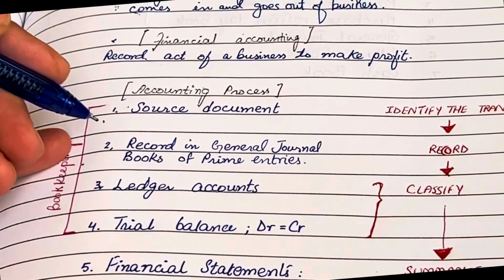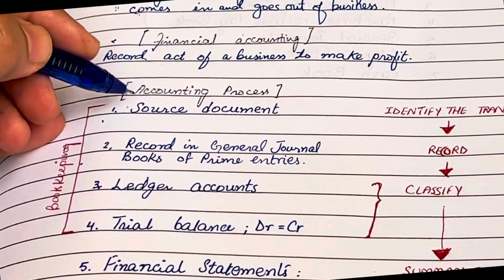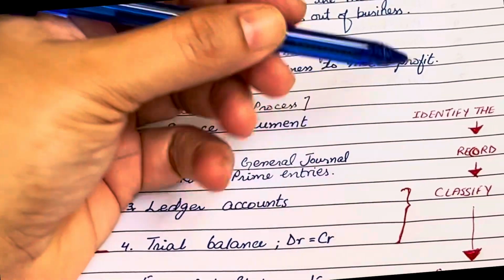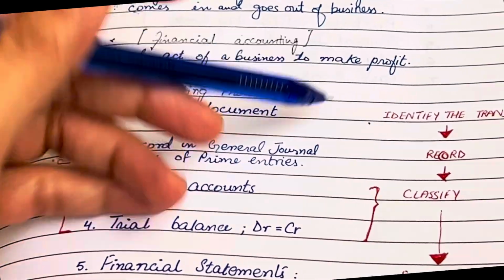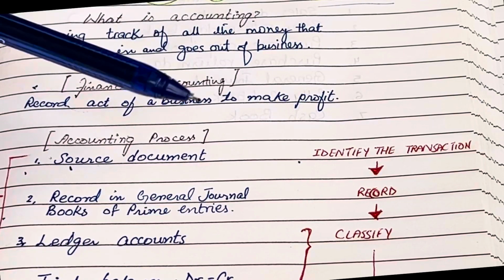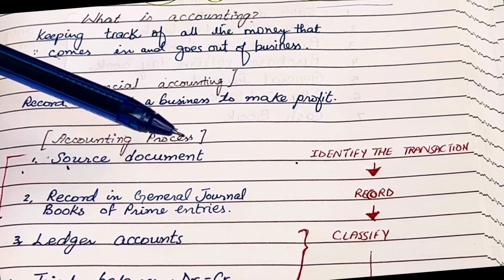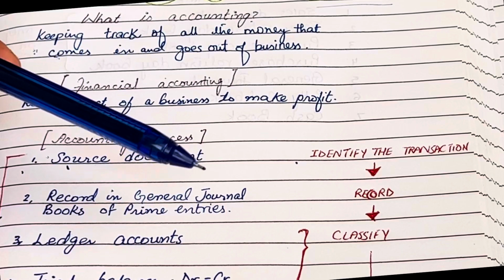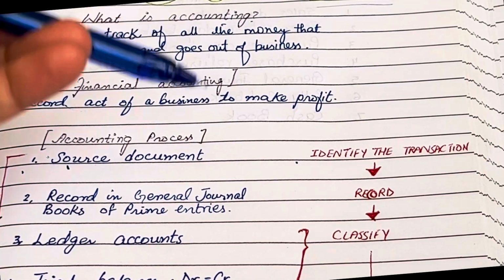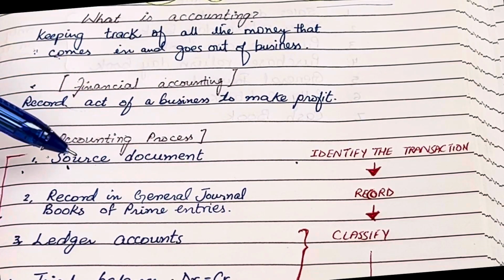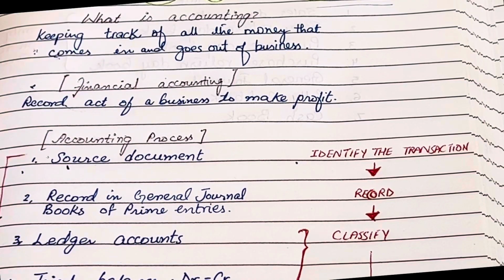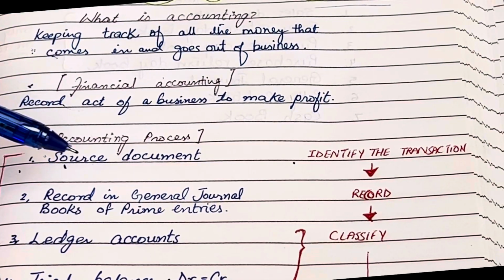So in easy words, I can explain what the accounting process is. The source document is used to identify the transaction, that is, what event has occurred. Like if we have purchased furniture for our business, that's an event, a transaction that has occurred in our business, right? So we will have a receipt or payment or something like that. That is the source document for us.